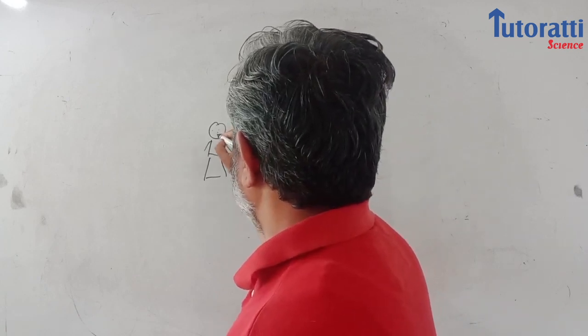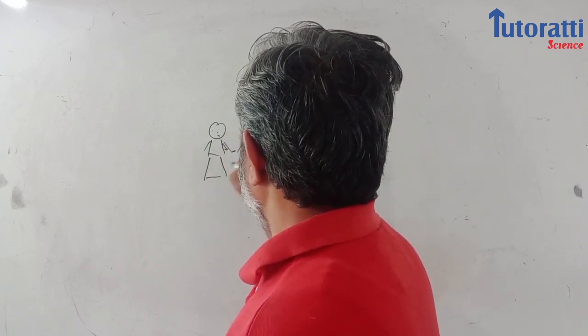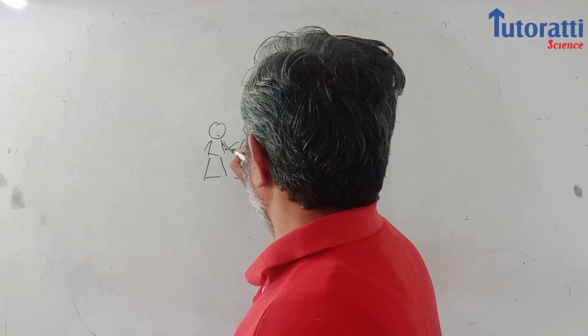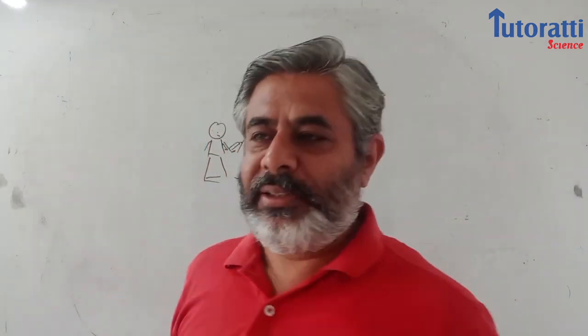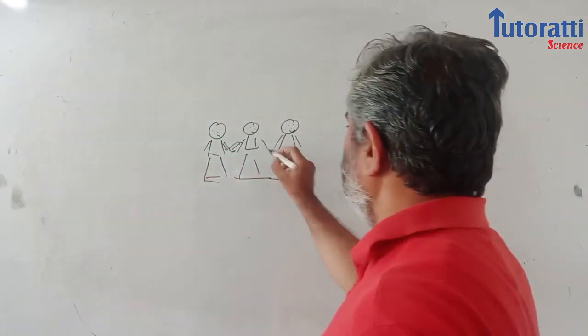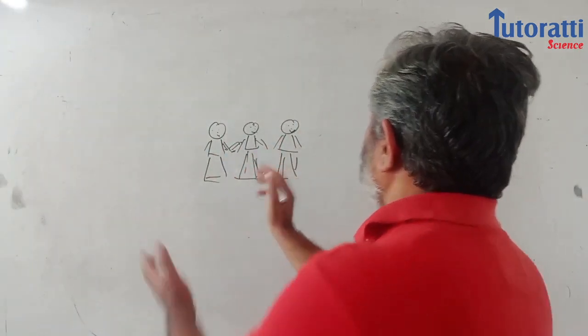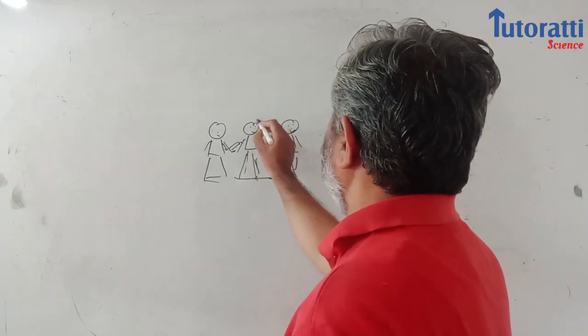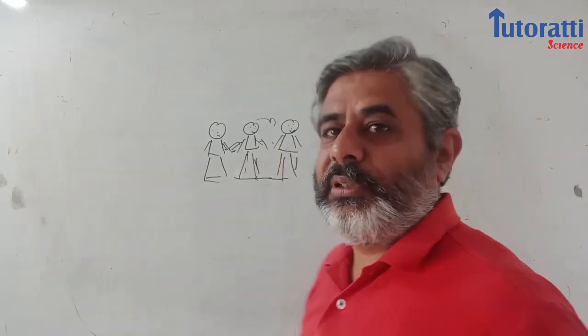So these are all people, and this first person, he is a bit unruly, a bit mischievous, and he pushes onto the next person. When he pushes this person, suddenly the person receiving the push leans forward and then falls onto the next person.